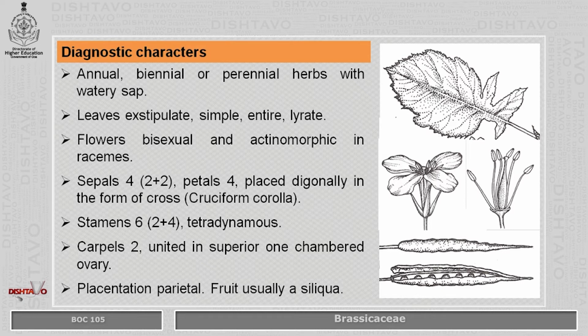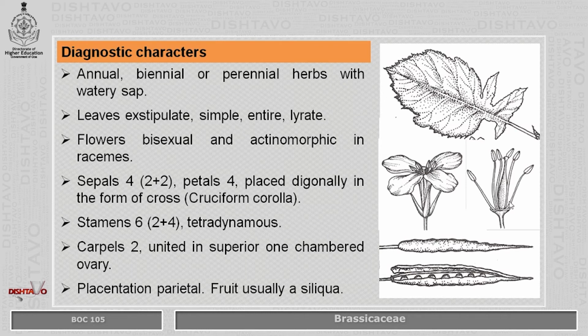Stamens are usually 6. They are found in 2 groups: 2 are shorter and 4 are longer. This particular arrangement of stamen is known as tetradynamous arrangement of stamen. Carpels are 2 in ovary. They are united in superior one-chambered ovary.